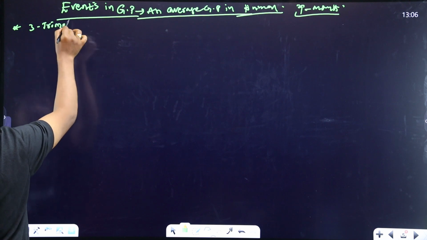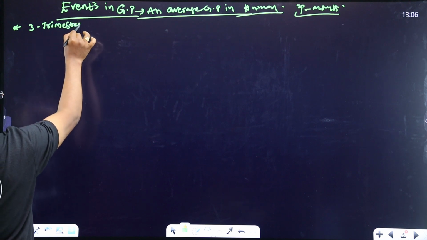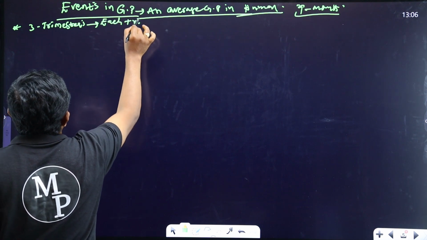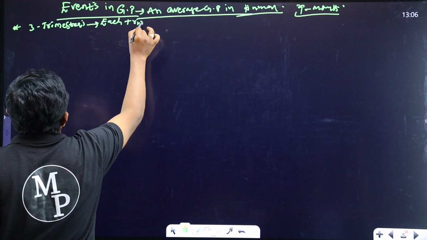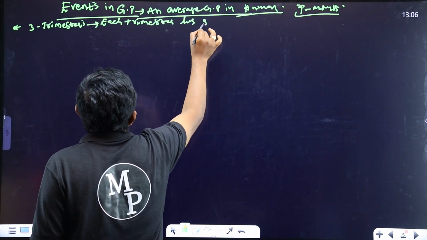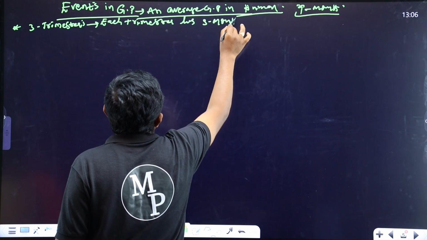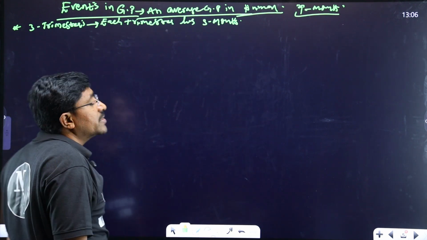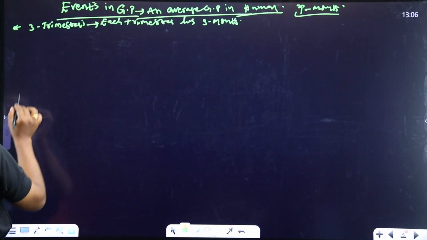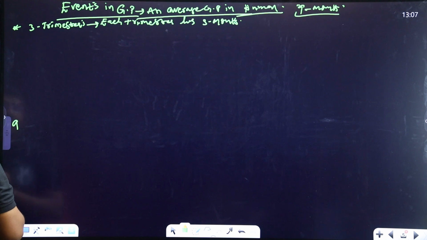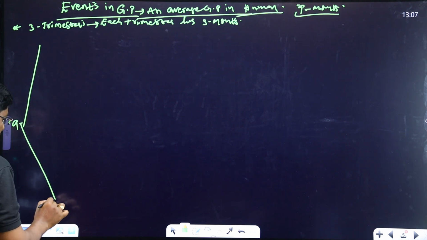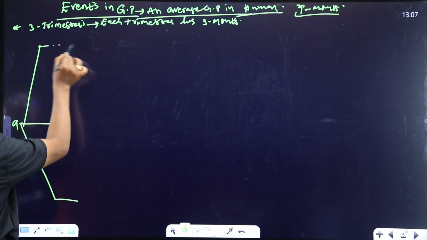Three trimesters. Each trimester has 3 months. See, first, this is the 9-month gestation period. This 9-month gestation period can be divided into 3 trimesters here.